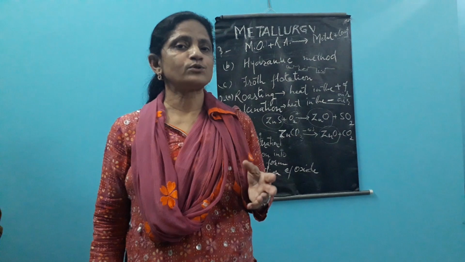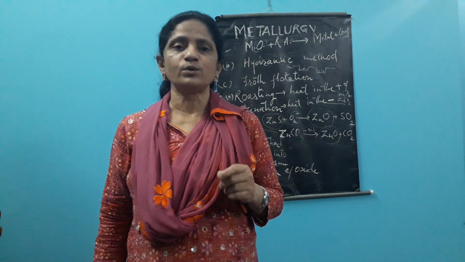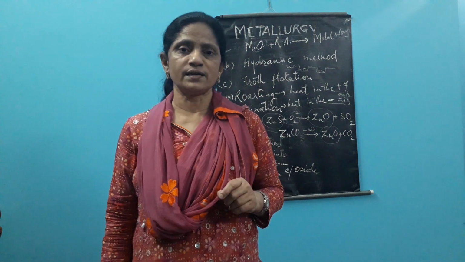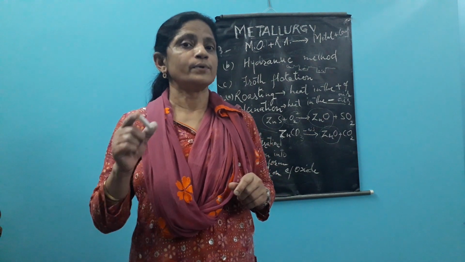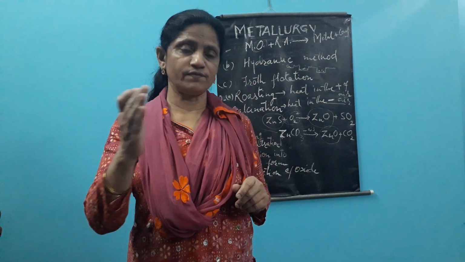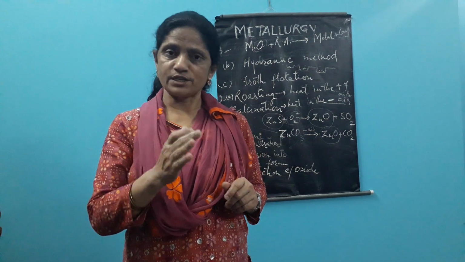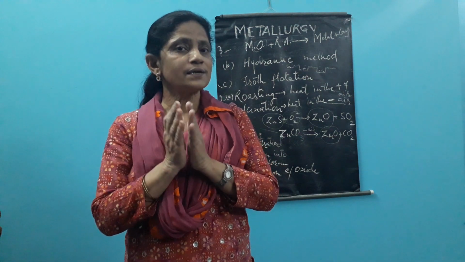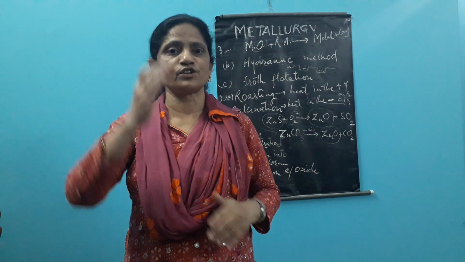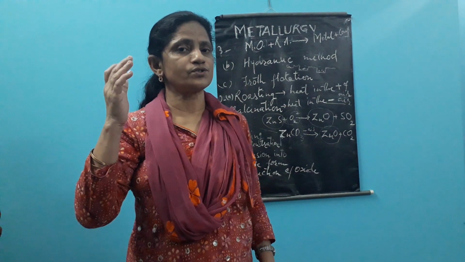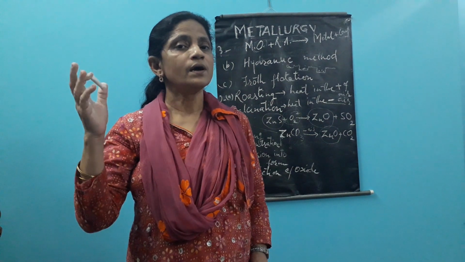We will come back to that point when we do the extraction of aluminium. Here the reduction of the metal depends upon the position of the metal, or in other words its affinity with oxygen. If the metal-oxygen bond in the metal oxide is very strong, and that is visible in those metals which are at the topmost part of the activity series, they are very strongly bonded with oxygen.